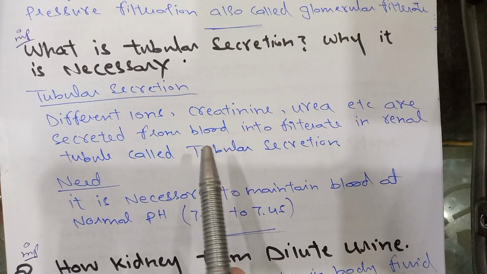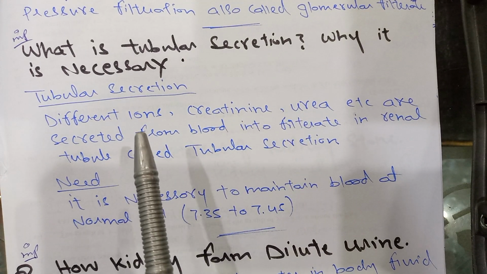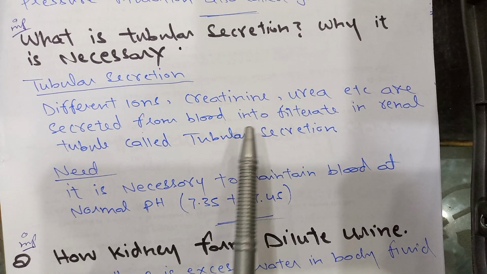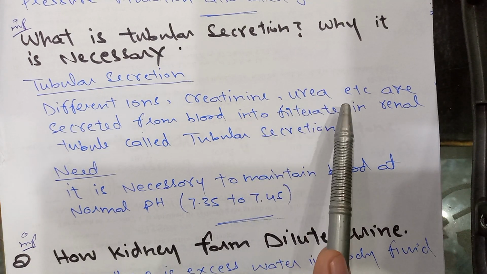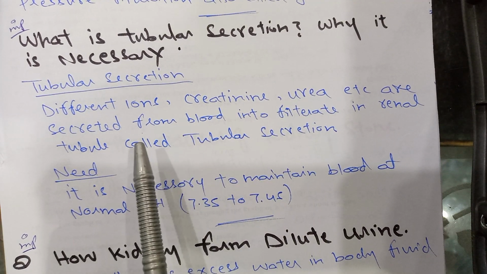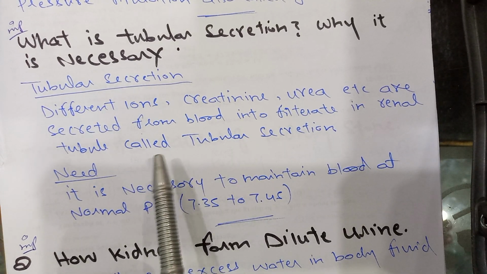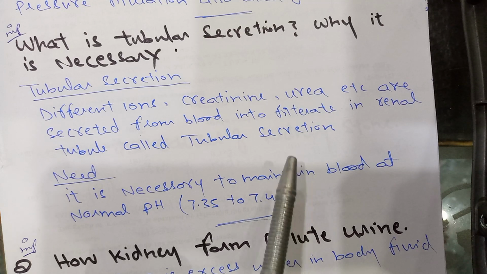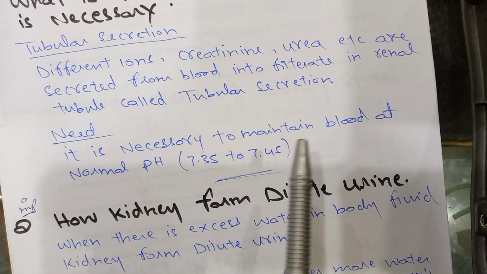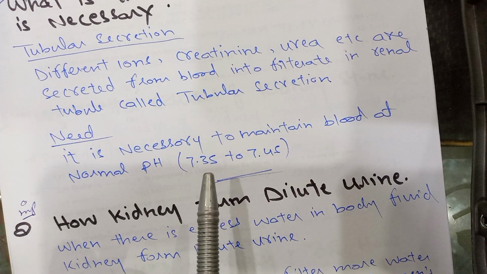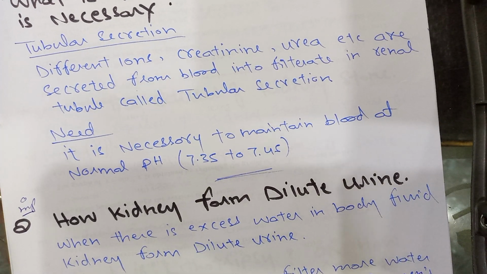Next question. What is tubular secretion? Why is it necessary? Tubular secretion: different ions, creatinine, urea, etc. are secreted from blood into the filtrate in the renal tubules, called tubular secretion. Need: it is necessary to maintain blood at a normal pH of 7.35 to 7.45.